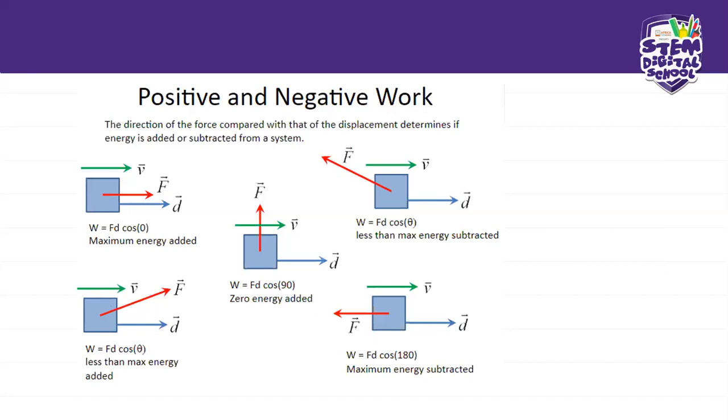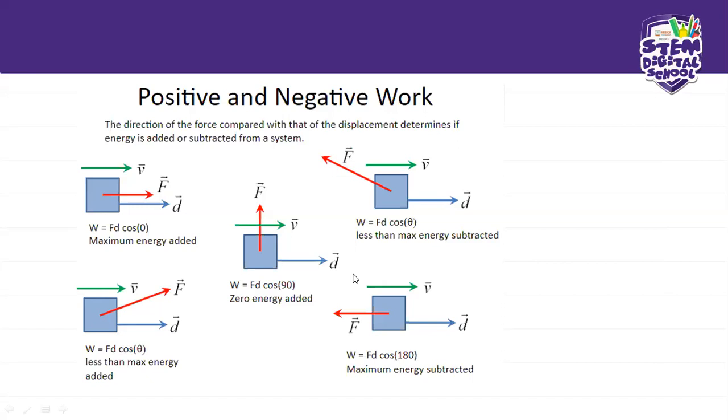Okay, then we move on to the right angle triangle. In this case, what you see going on here is that the distance and the force are perpendicular to each other.